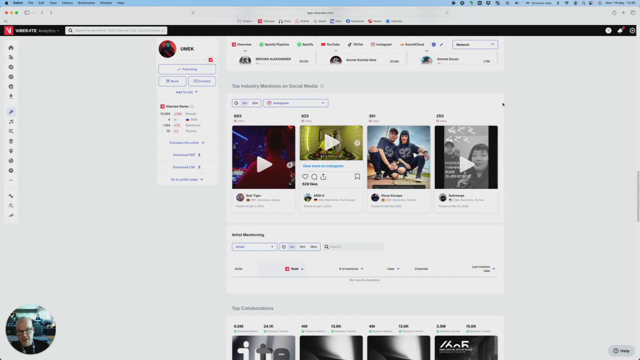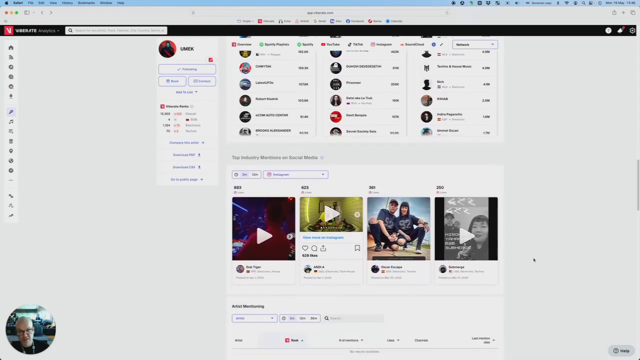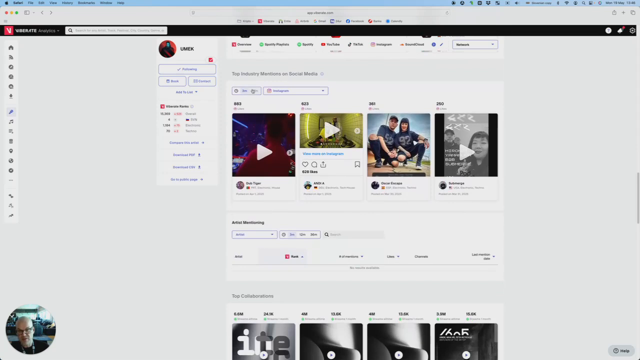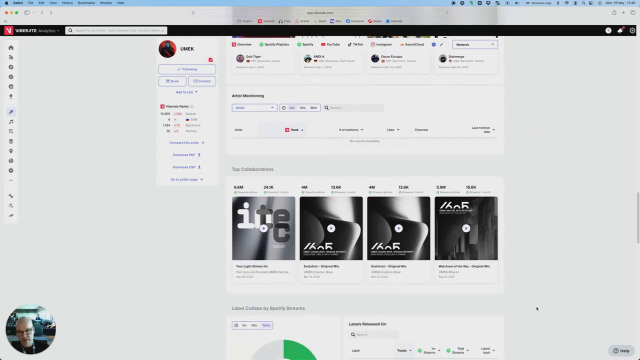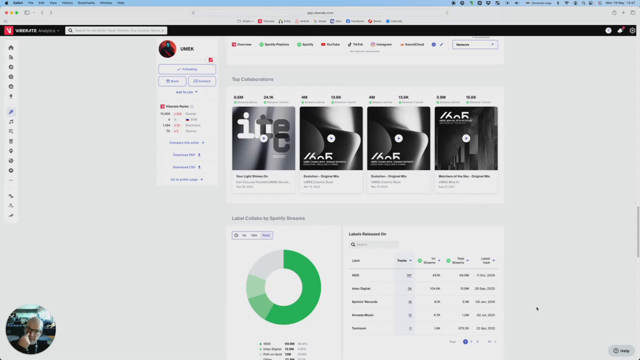So when you get the mention, you will then see it here. So those are top industry mentions on different social media channels, in this case Instagram and TikTok. And then you can see which artists mentioned your artist and what was the content connected with that mention. Then moving down to top collaborations, you can see the features. So he had a big release together with Carl Cox, John Rondell, and yeah, so we have some basic stats for those collaborations here.